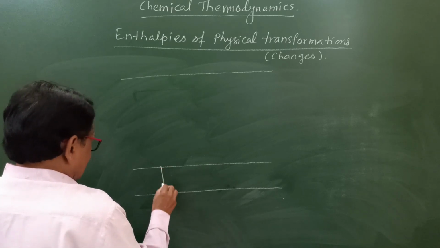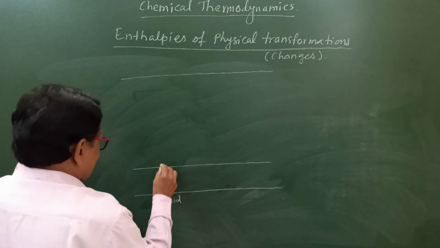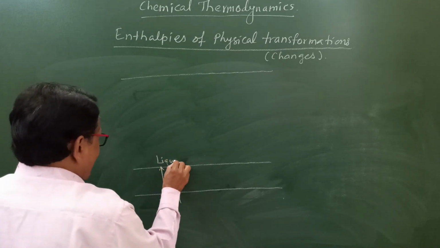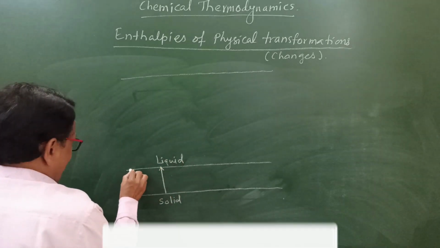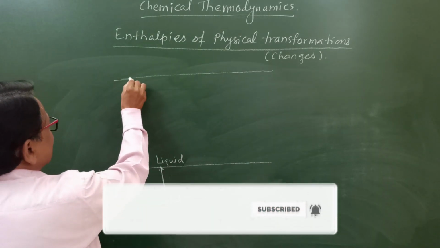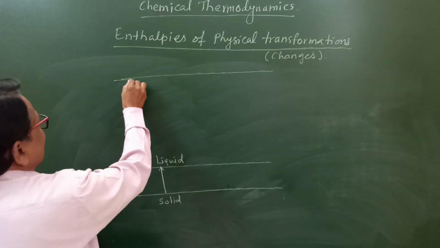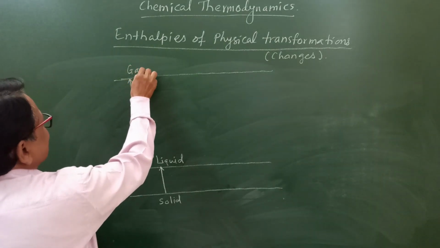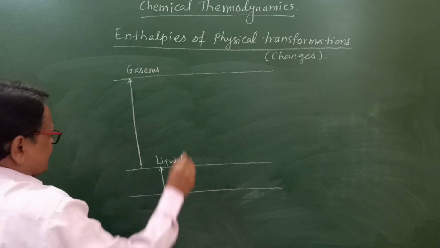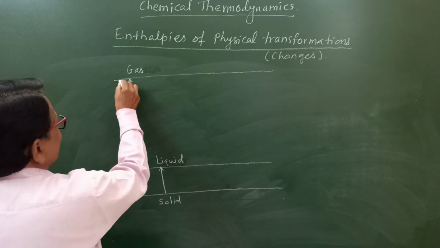You see here, suppose this is the solid state and this is the liquid state. And from this liquid state, it is converted into gaseous state. Solid to liquid and liquid to gas. We can write only gas also here.